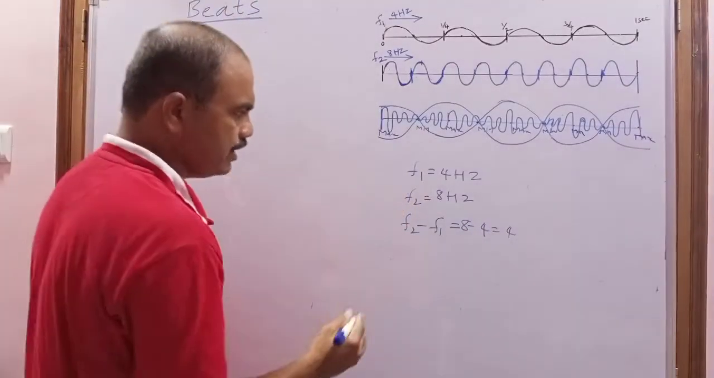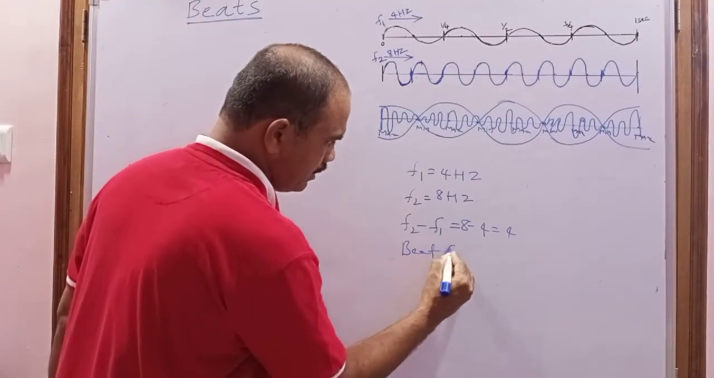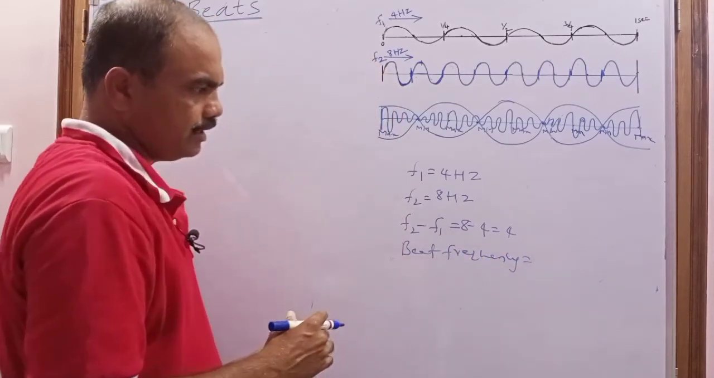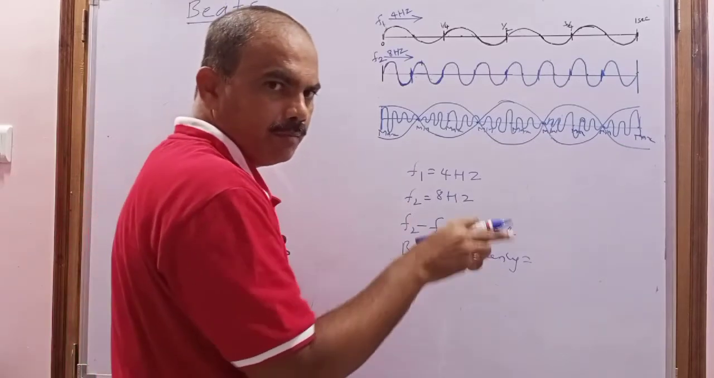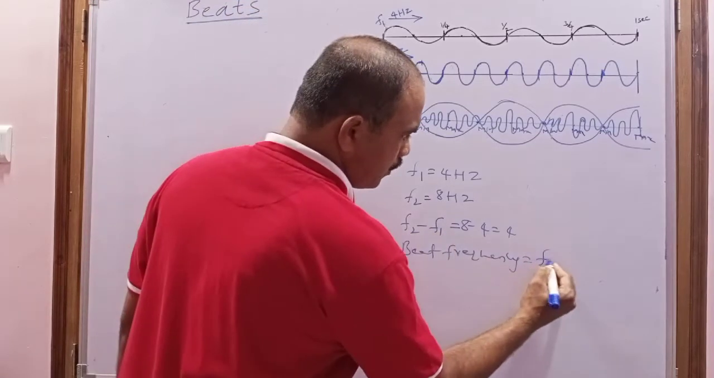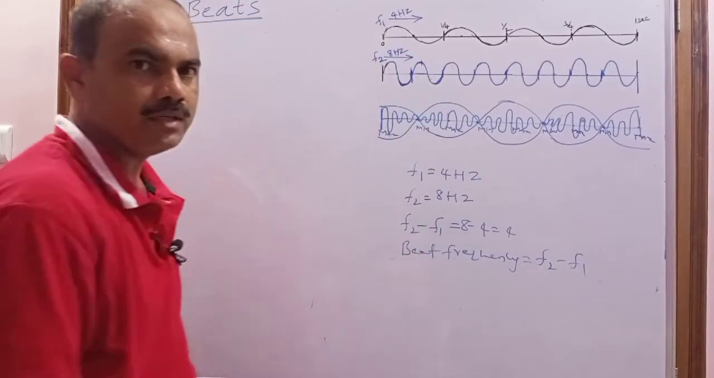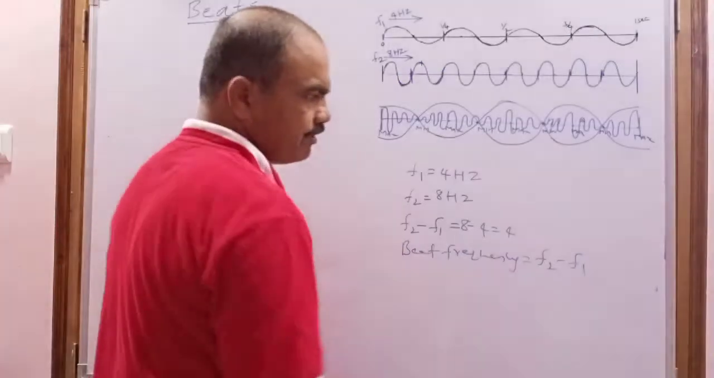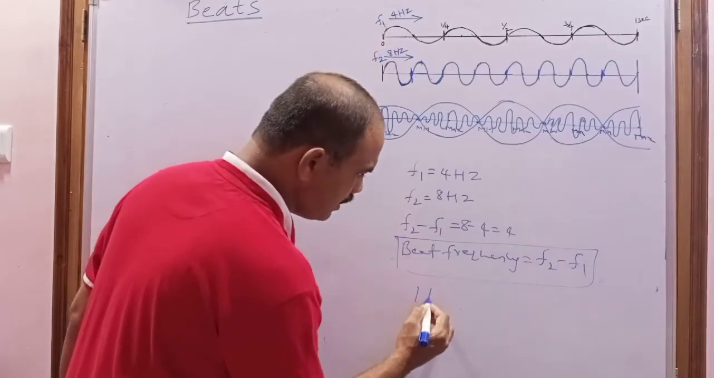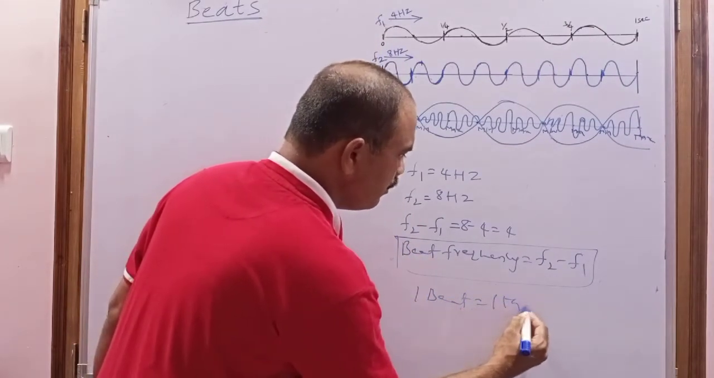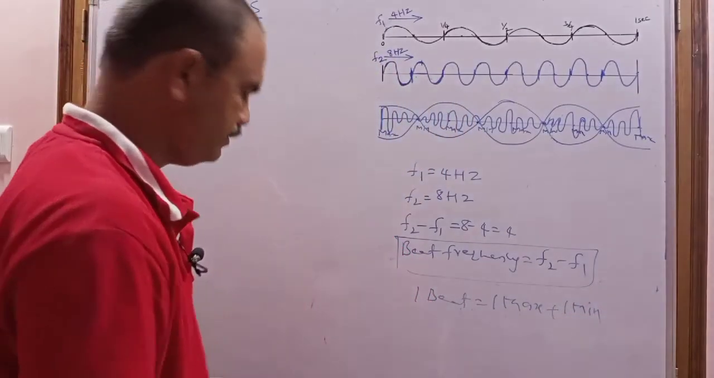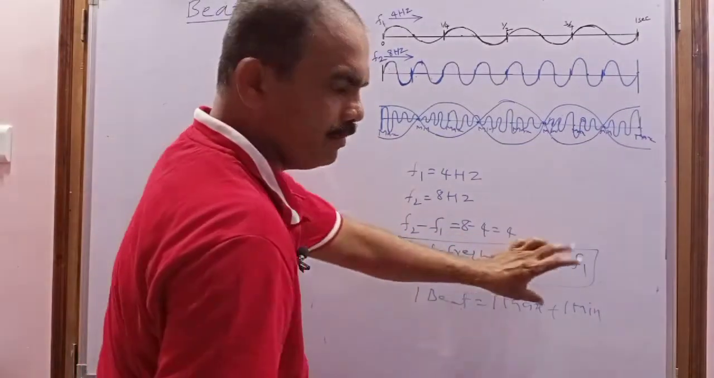That's why the beat frequency definition and formula: beat frequency means the number of times the intensity becomes maximum and minimum, and that is called the beat frequency. The beat frequency formula is F2 minus F1, the difference in the frequencies. But 1 beat means 1 maxima plus 1 minima is called a beat. Next I am going to derive the formula for beat frequency.